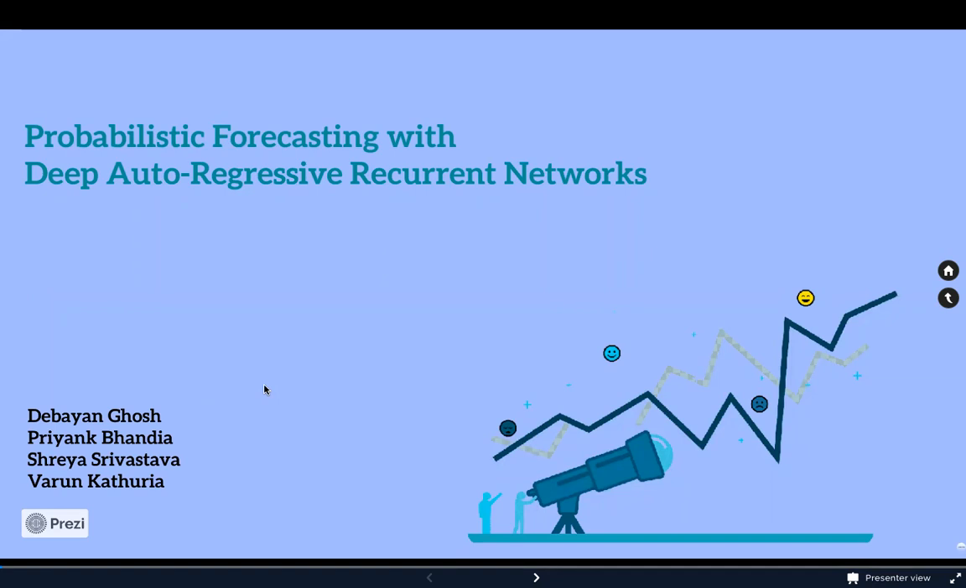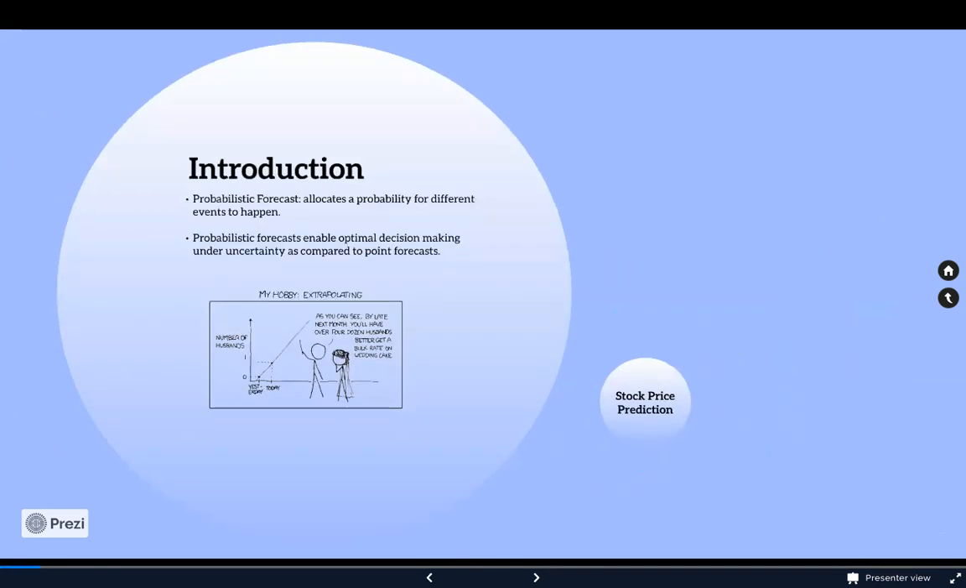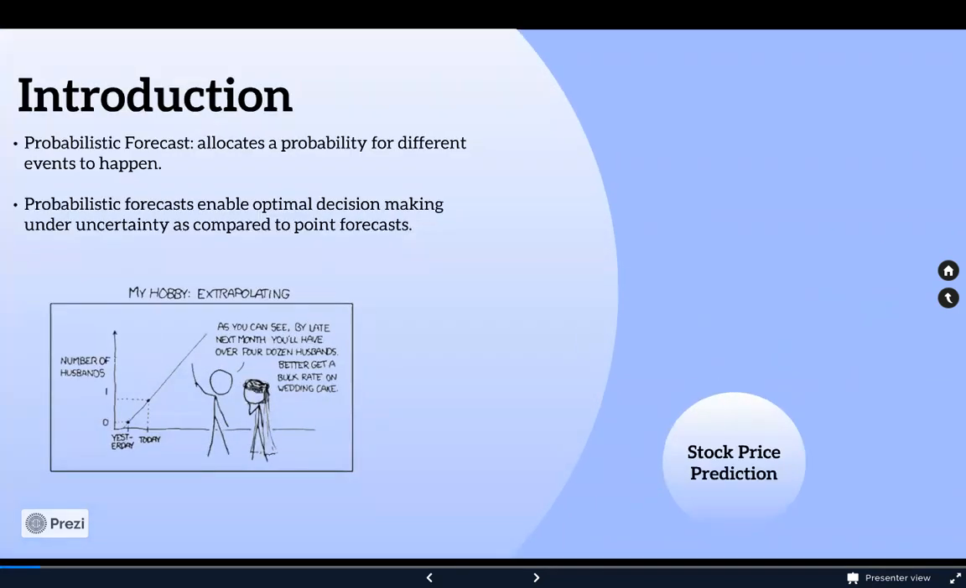Hi everyone, we will be presenting a project on probabilistic forecasting with deep autoregressive neural networks. Unlike point forecasts that associate the future with a single outcome, probabilistic forecasts allocate a probability for different events to happen. This is well suited for applications like capacity planning and demand prediction and helps in decision making under uncertainty.